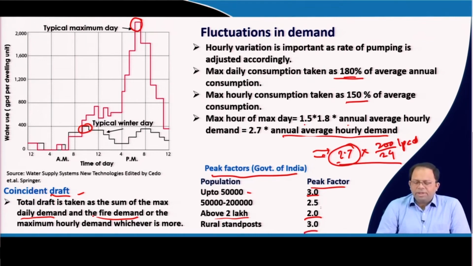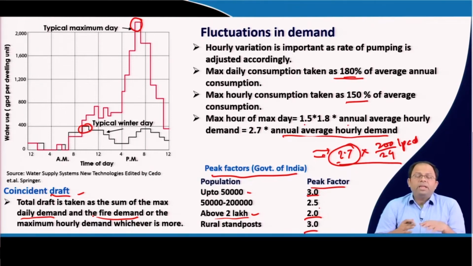Now, why does it reduce when we have a higher population? That is because the higher the population is, the smaller the variation becomes. Why? Because some people would be using more, some people would be using less, so they actually cancel each other out. So, usually the peak factor becomes lower in larger cities.